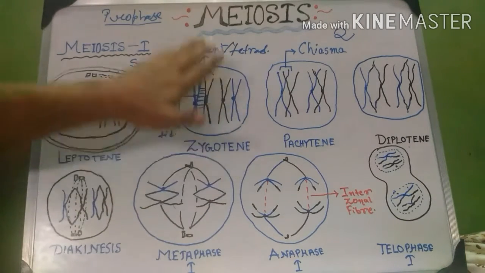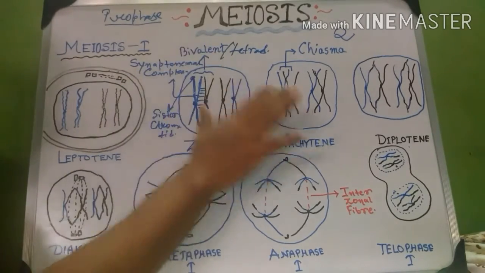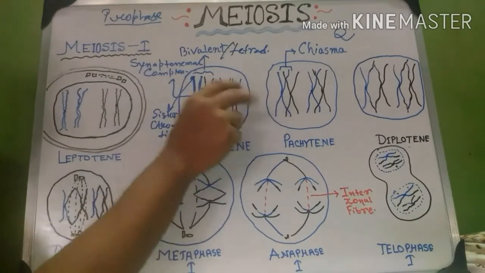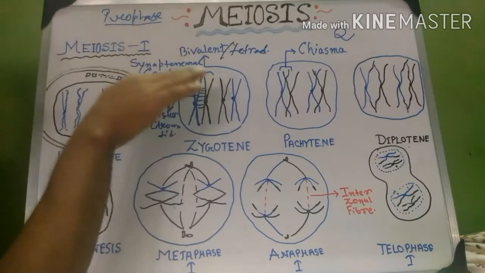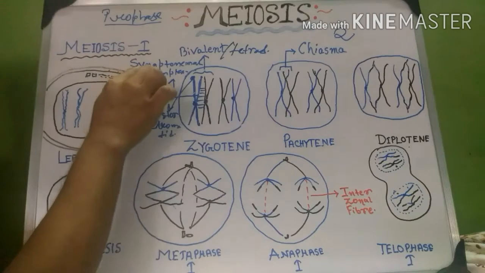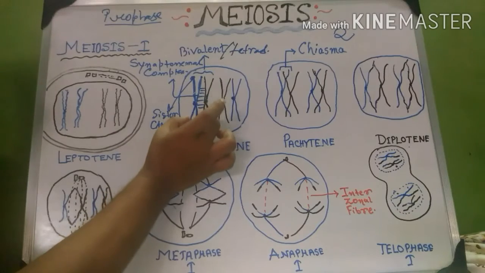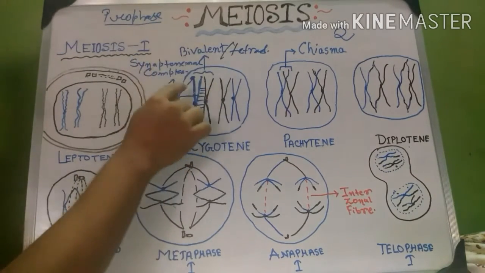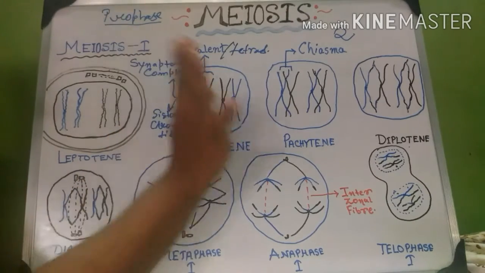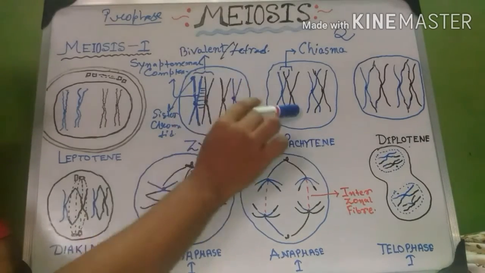I repeat the phase from the beginning. In the zygotene phase, number one, the nuclear membrane and nucleolus remain intact. Number two, the homologous chromosomes come closer, remain up and down with each other, and make a bond with the synaptonemal complex, which is a protein. These two chromosomes, which produce a pair attached by the synaptonemal complex, produce a bivalent. So this is a bivalent, and there are sister chromatids and non-sister chromatids. Okay, this is zygotene. The next subphase of prophase 1 is pachytene.